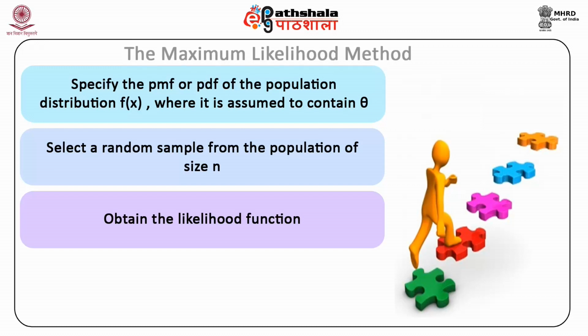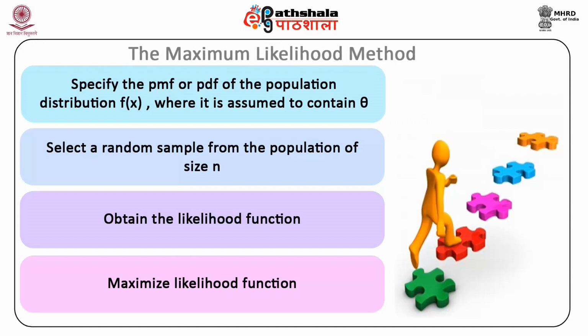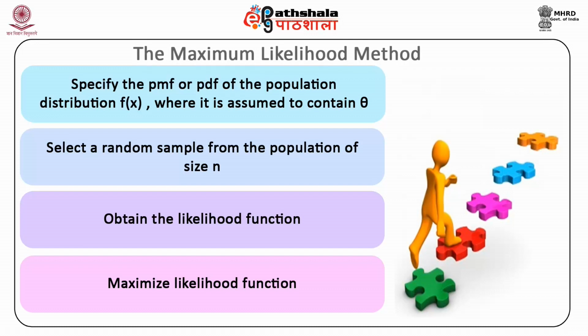The fourth step is to maximize this likelihood function L, a function of theta, given the sample values x1, x2, xn, to obtain the maximum likelihood estimator of theta, that is theta hat. To simplify calculations, we use a logarithmic transformation of the likelihood function wherever required.